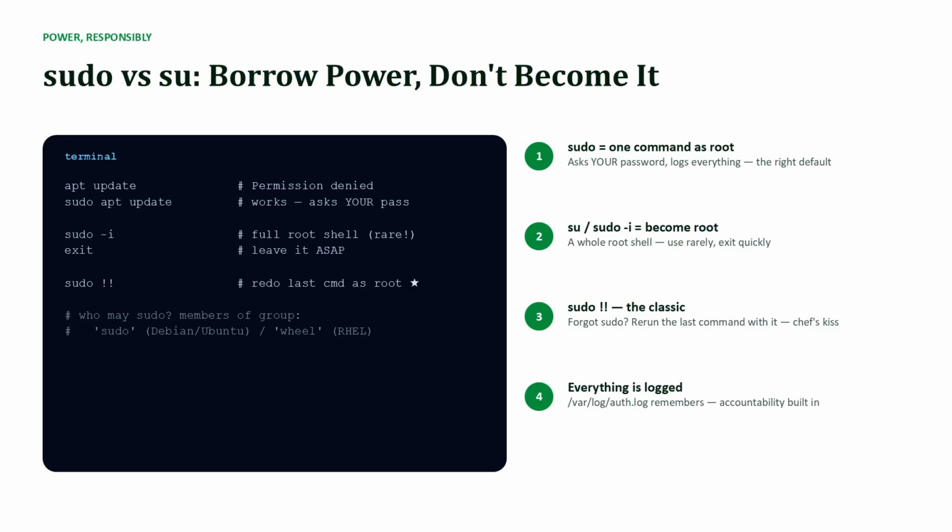My favorite trick to teach: you type a command, get permission denied, and instead of retyping, just run sudo !! It reruns your previous command with sudo. Pure joy. And remember, who can sudo is controlled by group membership: the sudo group on Ubuntu, wheel on Red Hat. Every sudo use is written to the auth log. Power with a paper trail.